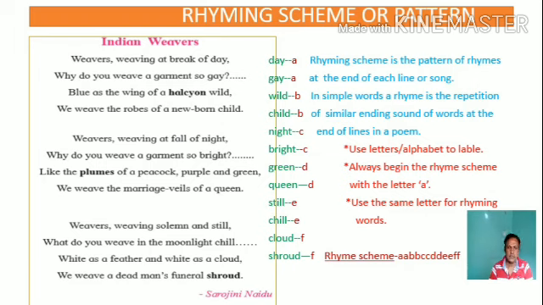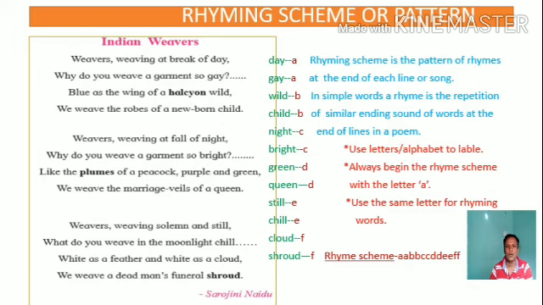The next word still is there. For still, we will use the next letter after D, that is E. Still rhymes with chill, and that's why the same letter, that is E, will be used for the word chill also. And after that, the word cloud is there, and as the word cloud does not rhyme with any of the words earlier to it, we will use the next letter after E, that is F, and cloud rhymes with shroud.